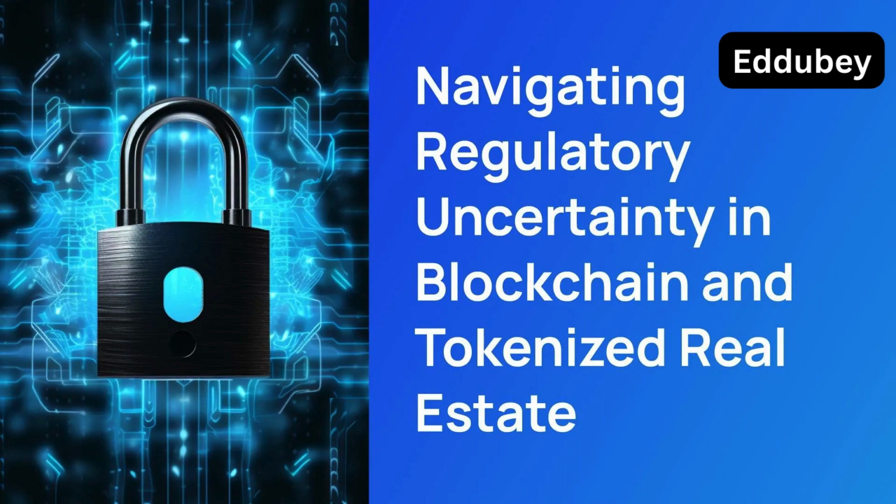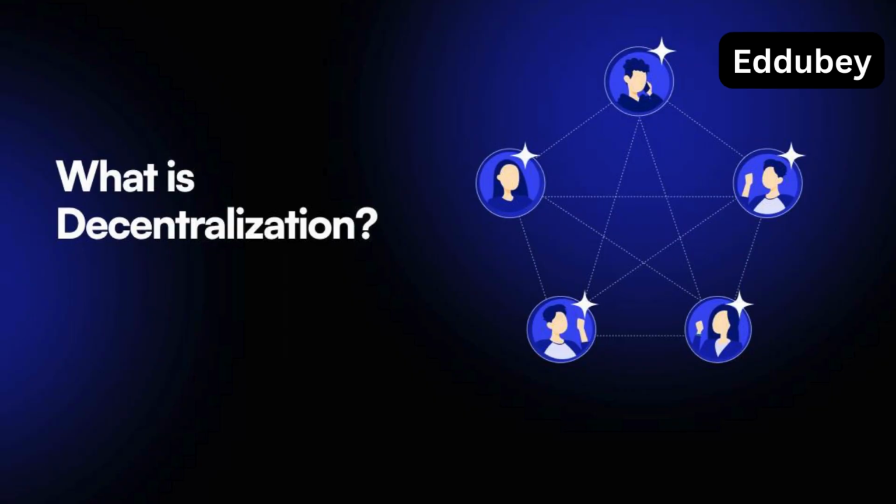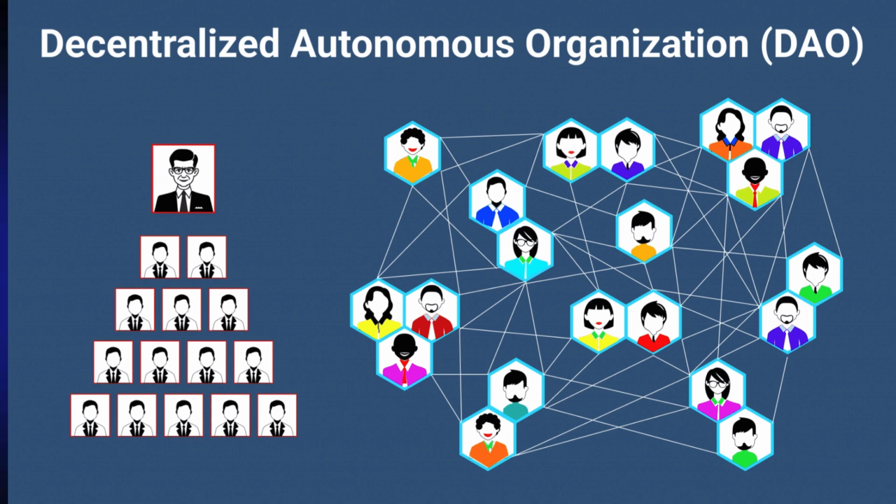2. Core principles of DALPs. Decentralization. DALPs operate on decentralized blockchain networks, removing the need for centralized intermediaries and enabling trustless and permissionless access to liquidity pools. Autonomy. DALPs are governed by smart contracts and autonomous protocols, which execute predefined rules and functions without human intervention, ensuring transparency, fairness, and efficiency in liquidity management.